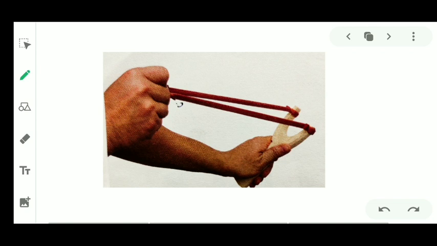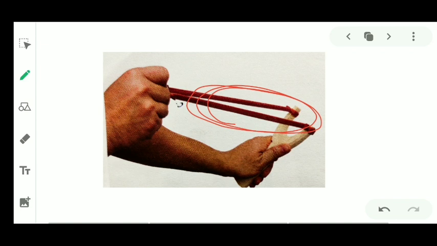When you stretch the elastic band of the catapult, the elastic band gets some elastic potential energy, so that when this man releases the band, it can make the stone move with great speed, and the kinetic energy of the moving stone is obtained from this elastic potential energy stored in the band.